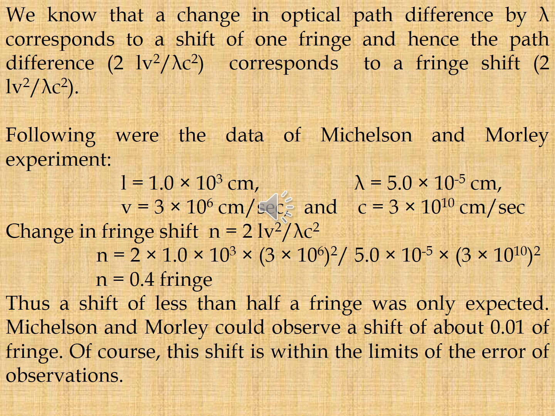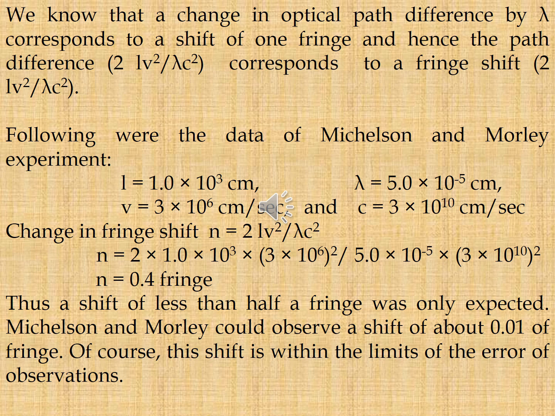We know that a change in optical path difference by lambda corresponds to a shift of one fringe, and hence the path difference corresponds to a fringe shift of 2 L V square by lambda C square. Following were the data of the Michelson-Morley experiment.